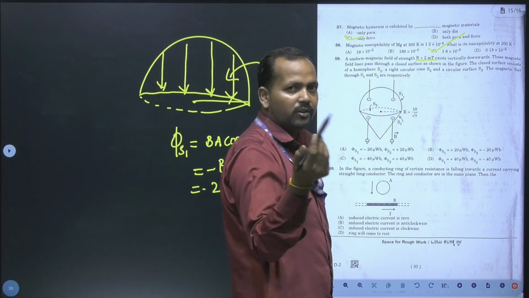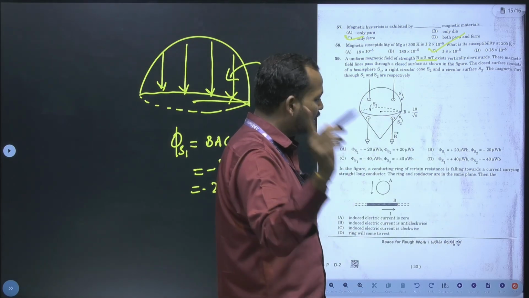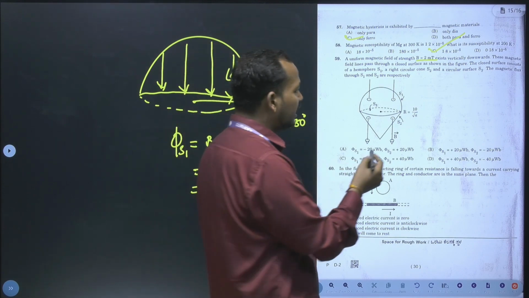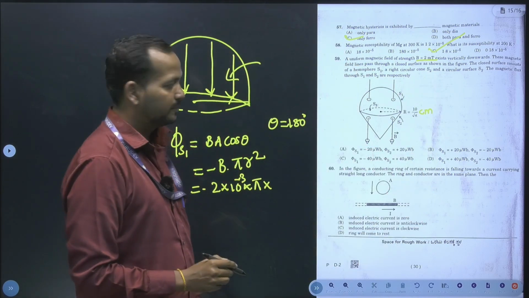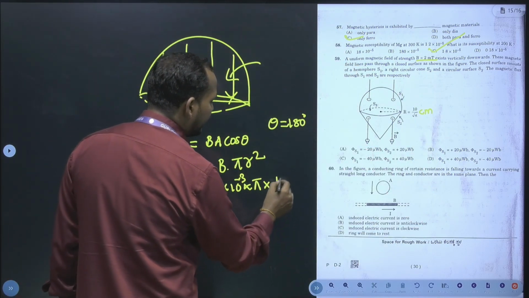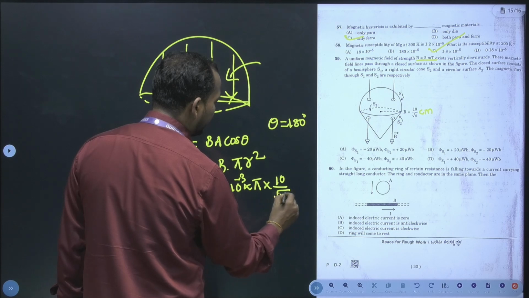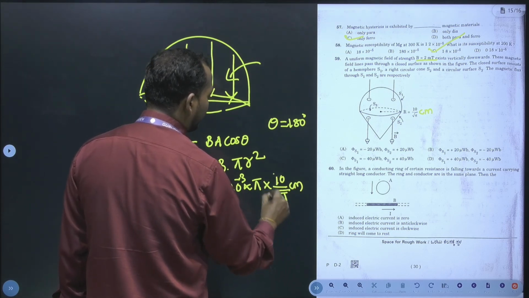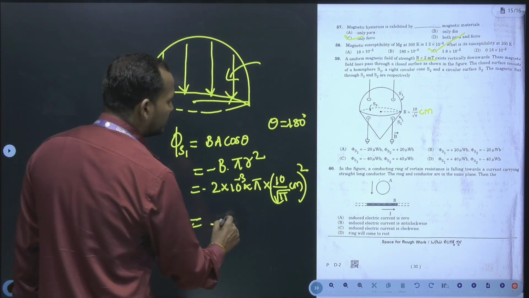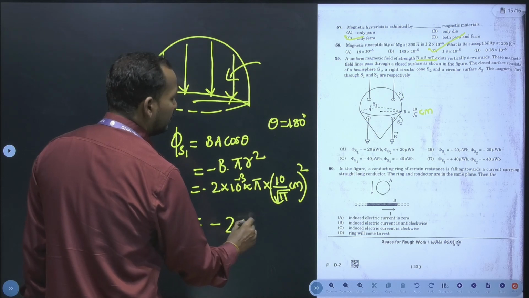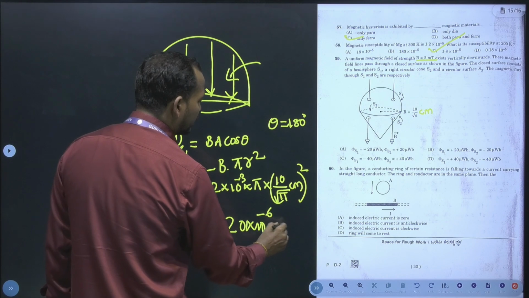They have not given any unit, but if you consider centimeter, then only we are going to get the answer. So the unit should be centimeter. Therefore it is 10 divided by root pi centimeter square. After calculating all this, we get minus 20 into 10 to the power of minus 6 Webers.